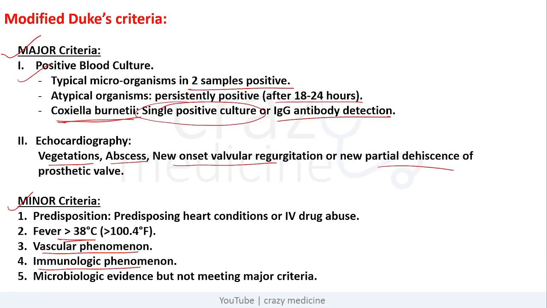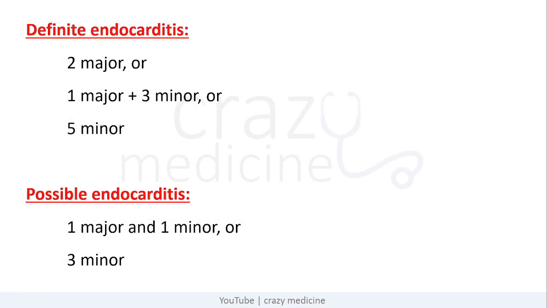So when can you say there is definitive infective endocarditis? When there is presence of two major or one major plus three minor or five minor criteria, we can say it is definite endocarditis. When there is one major and one minor or three minor, it is called as possible endocarditis.